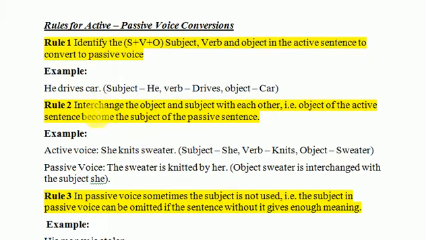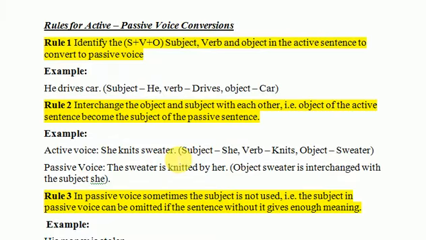Secondly, you are going to interchange the object and the subject positions with each other. The object of the active sentence would become the subject of the passive sentence. For example, she knits sweater. She is subject, knits is verb, and sweater is object. So when we change the voice of this sentence into the passive voice, it would be here